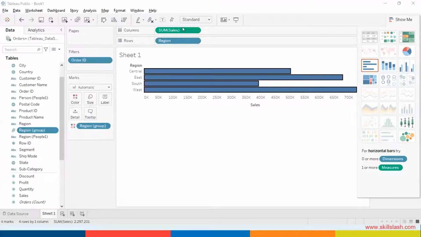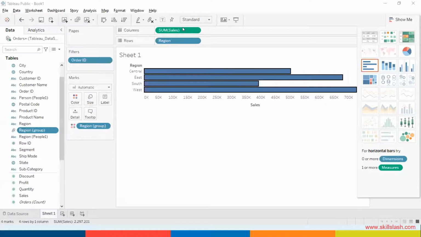So Tableau will always allow you to compare one particular segment with the rest of the segments. And how does it do that? By grouping the other segments as one. This is a very big benefit of Tableau. Grouping of data is very, very beneficial.